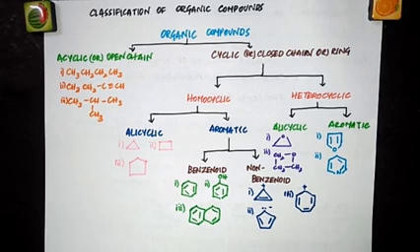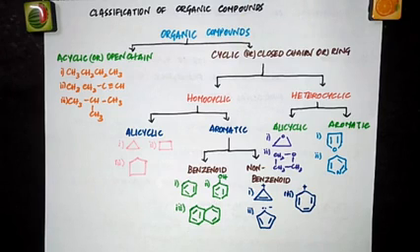So, to study the chemical behavior of these compounds individually, all the known organic compounds have been broadly divided into two categories depending upon the nature of their carbon skeleton. So, based on the carbon skeleton, we have two categories: acyclic or open chain compounds, and cyclic or closed chain compounds. So let's start with acyclic or open chain compounds.